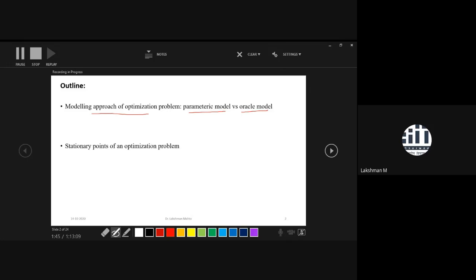Have you seen hyperparameter optimization? Hyperparameter tuning is also optimization. Tuning is a manual approach, but you can call it optimization as well, by changing the values. That one is also an optimization perspective. So in that model, what do you observe? If I ask what is the cost function of hyperparameter tuning or hyperparameter optimization, do you know it?